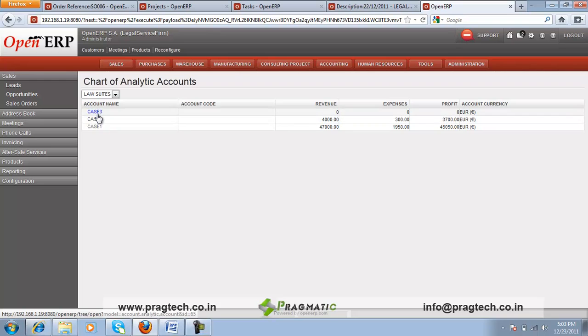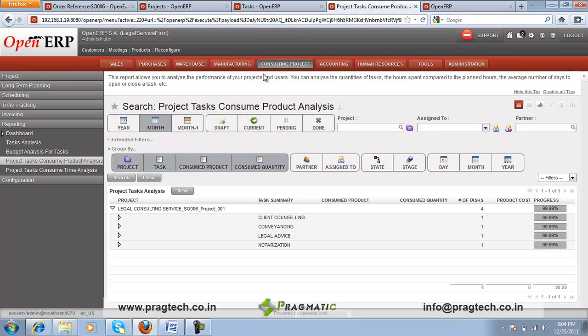Like this is the revenue, this is the expense, and this is the profit incurred over each of the consulting projects. Now, there are various user-friendly reports present in the consulting module, like as you see over here, the project task consume product analysis report, which includes the details of all the consulting projects, which all services are utilized for delivering the consulting service. So this is the breakup of the parent legal consulting service project into various tasks like the client counseling, conveyancing, legal advice, notarization.